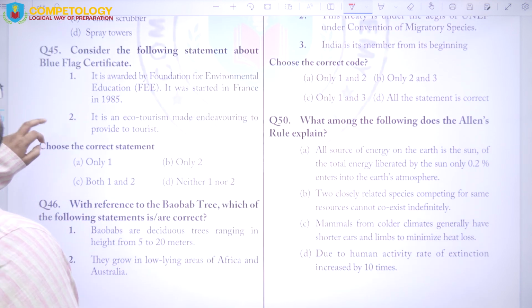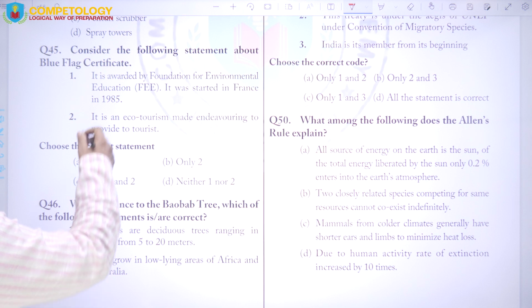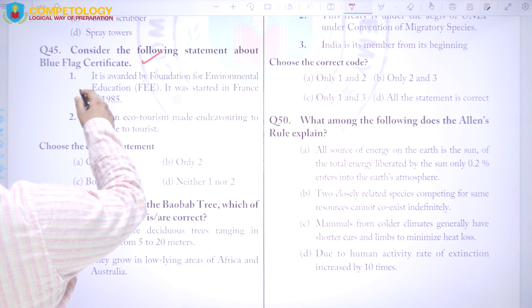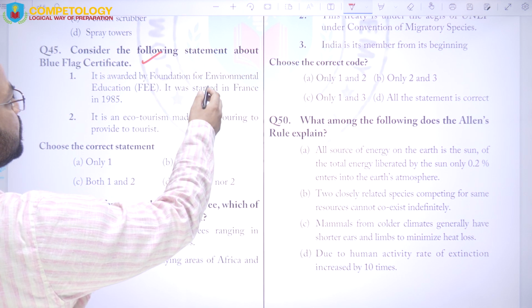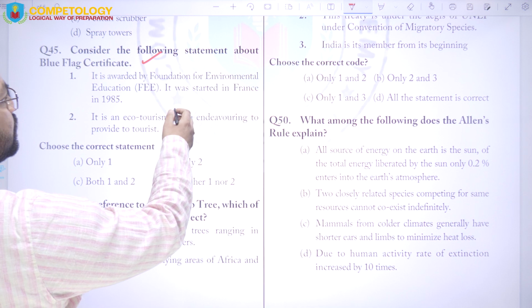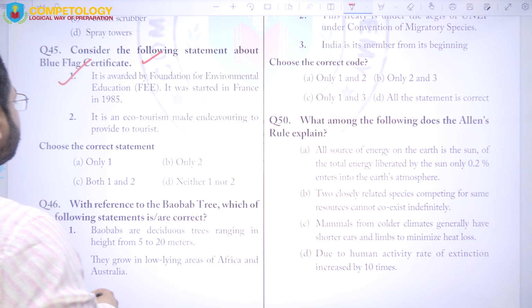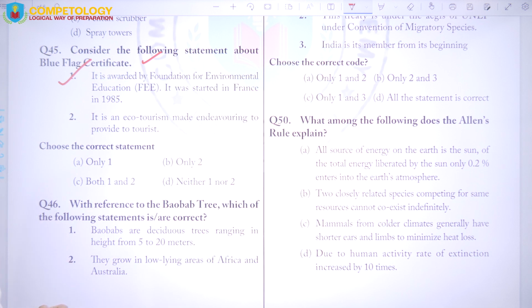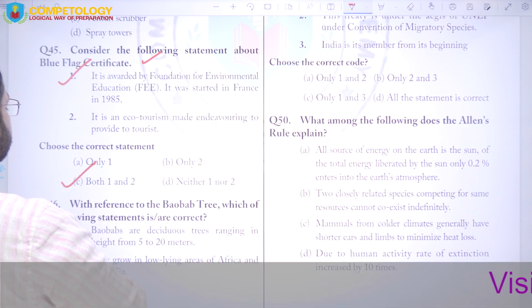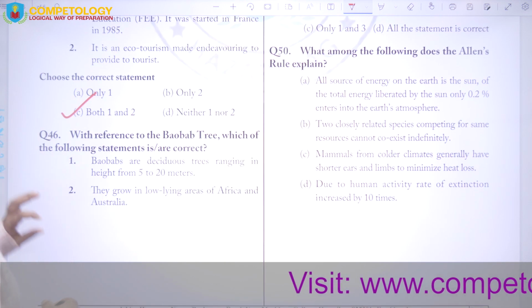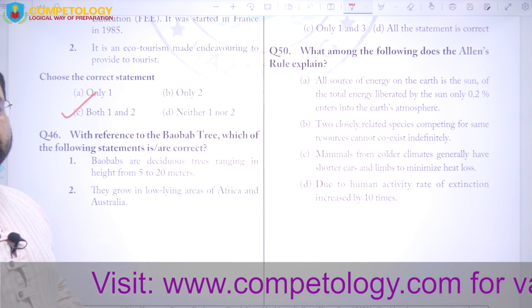Consider the following statements about the Blue Flag certification. It is awarded by the Foundation for Environmental Education. It was started in France in 1985. This is the correct statement. It is an ecotourism model endeavoring to provide sustainable tourism. So both the statements are correct, and the answer for question number 45 will be C, right?